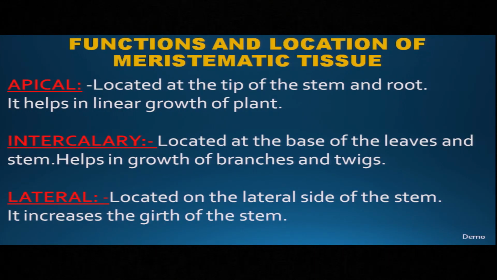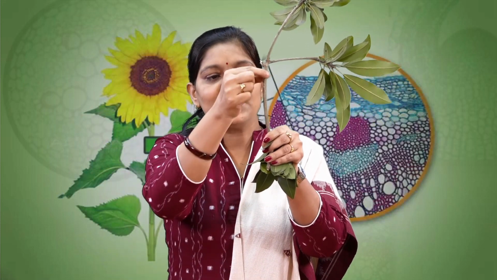The third type of meristematic tissue is lateral meristematic tissue. Lateral meristematic tissue is located at the lateral surfaces of the plant. So, this tissue helps in the girth of the stem. It increases the girth of the stem, or you can say it increases the diameter of the stem. Gradually a thin stem becomes thick. It's because of the lateral meristematic tissue.